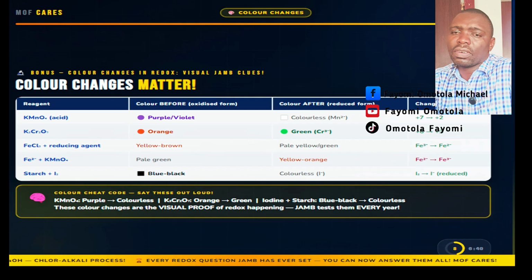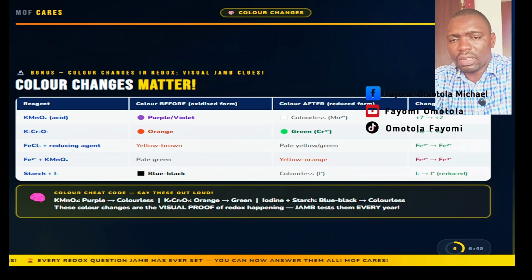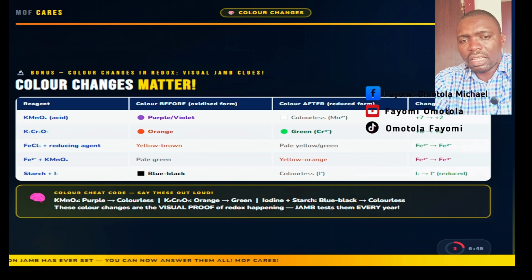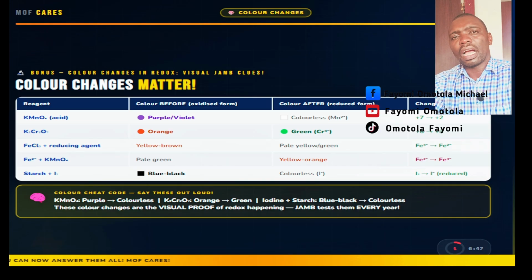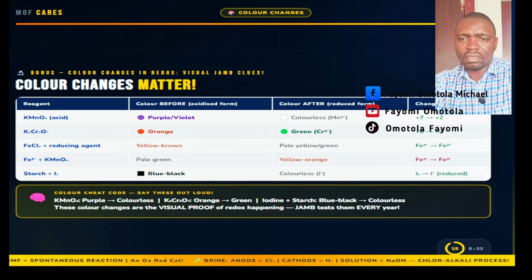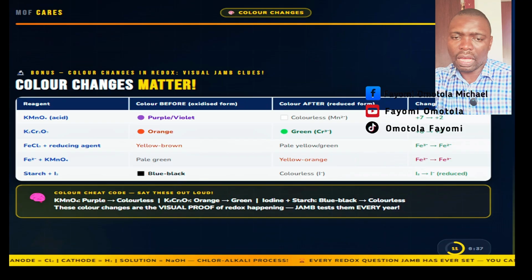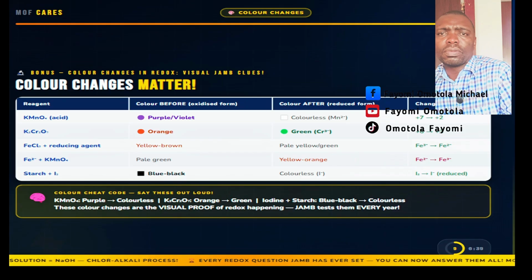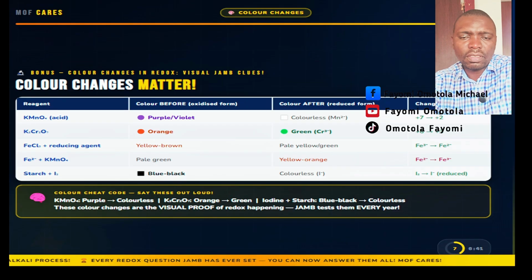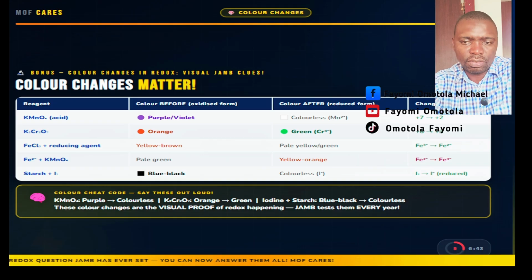Potassium permanganate, KMnO4, in acidic solution is a deep purple-violet color when it acts as an oxidizing agent in titration with iron 2 plus or oxalic acid. The Mn7 plus is reduced to Mn2 plus and the color changes from purple to colorless. This is the basis of permanganate titration.